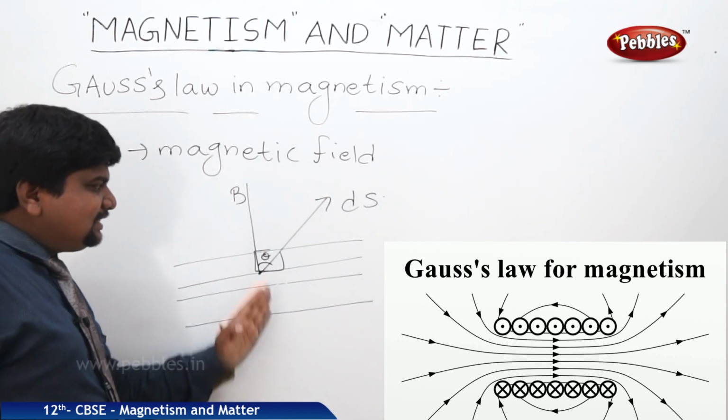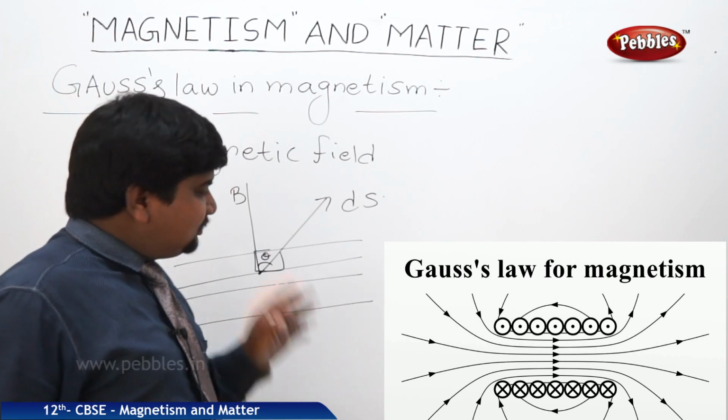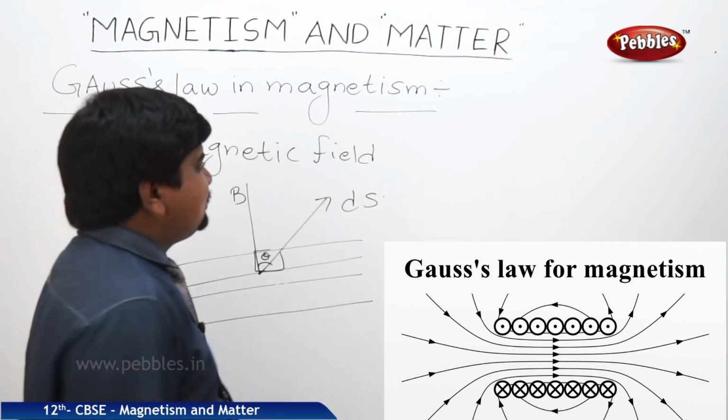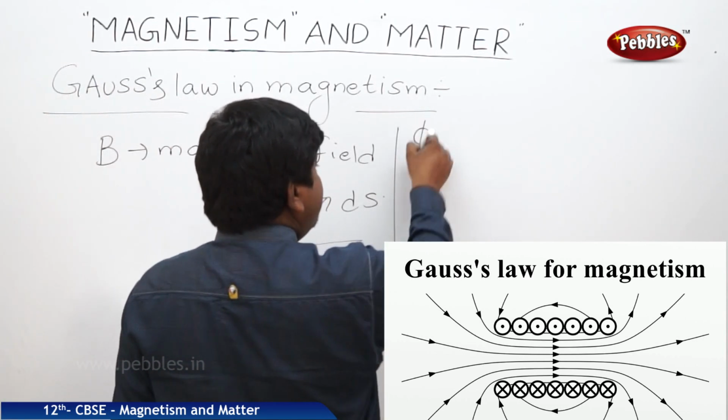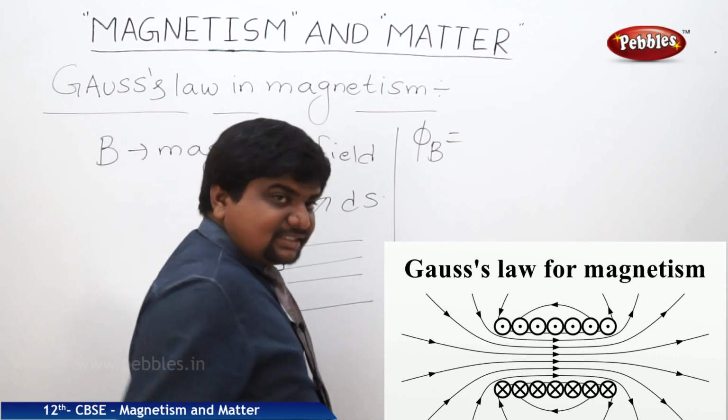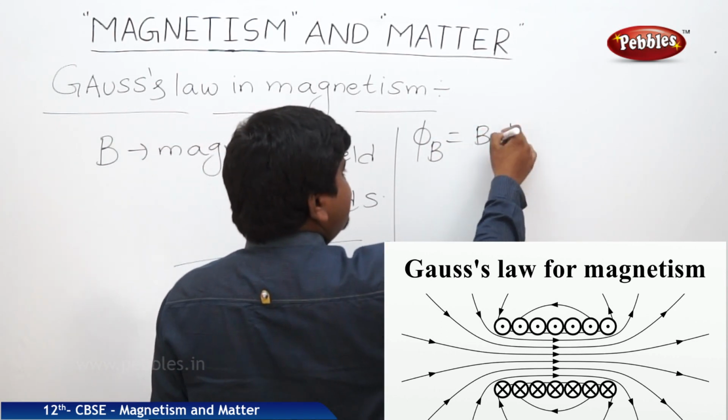So the magnetic field lines and the surface are perpendicular to each other, therefore phi B, nothing but the magnetic flux, is equal to B dot ds.